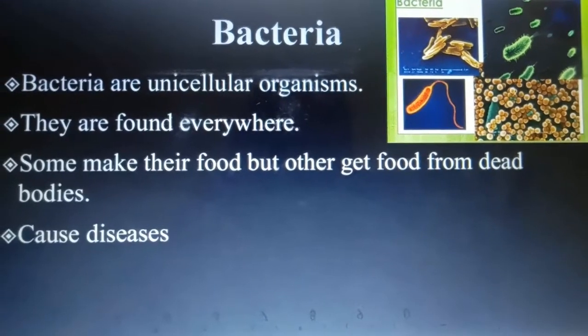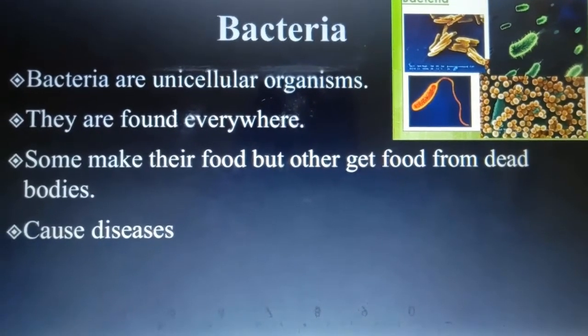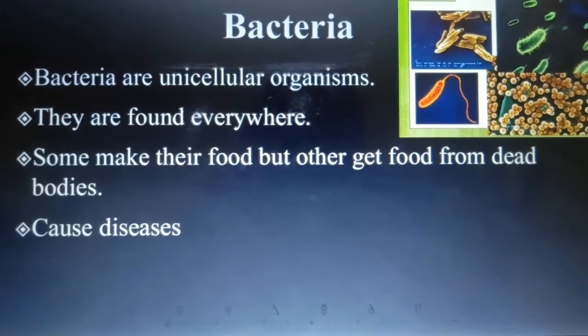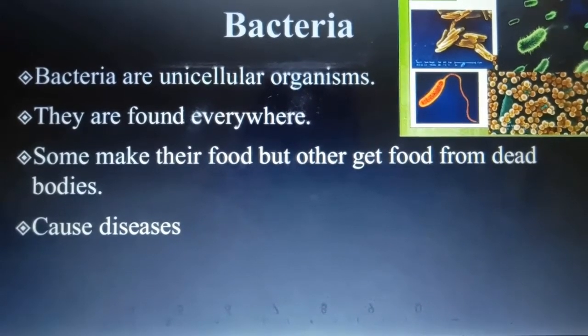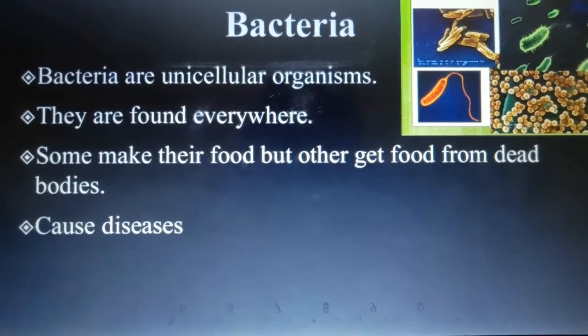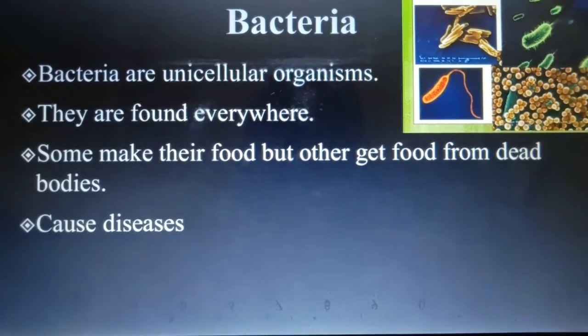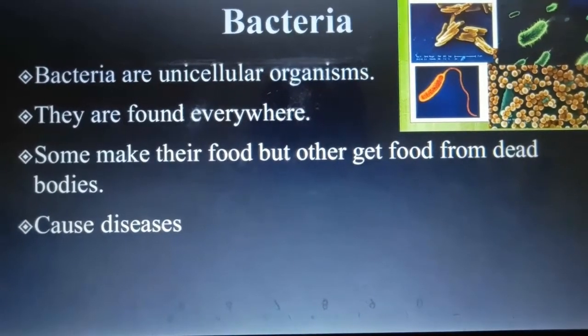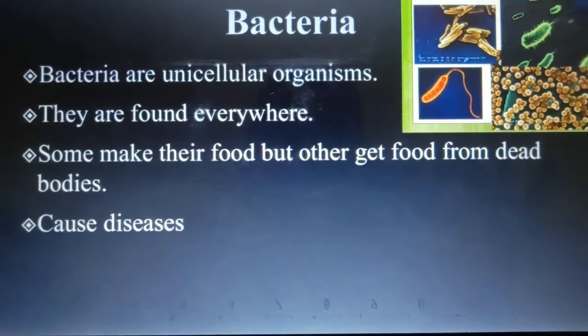Okay, now students, we will discuss the characteristics of each kingdom one by one. First of all, we will discuss bacteria and their main characteristics. The first one is that bacteria are unicellular organisms. Unicellular means that they consist of a single cell. We can find bacteria everywhere.